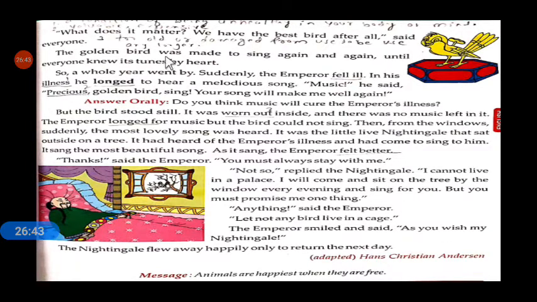Then the golden bird was made to sing again and again until everyone knew its tune by heart. See, that golden nightingale, which had come in the parcel, was made to sing again and again.